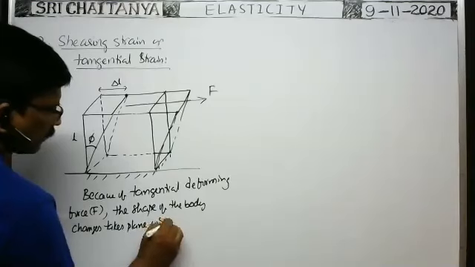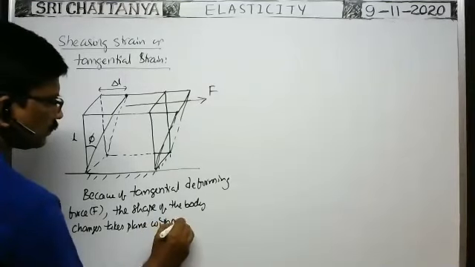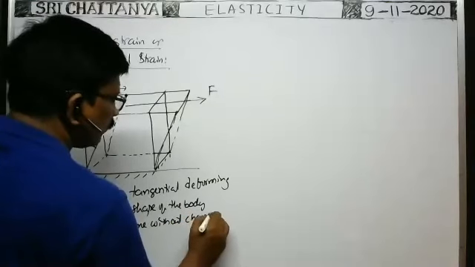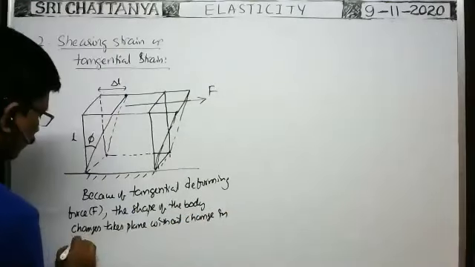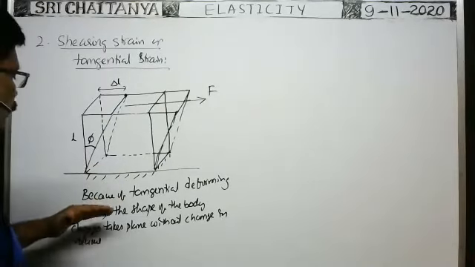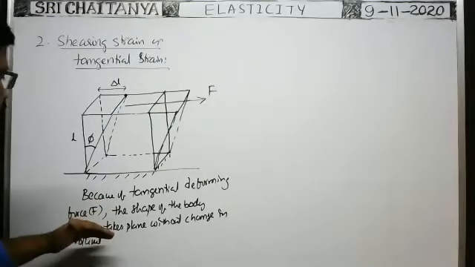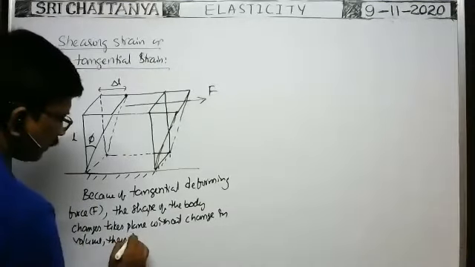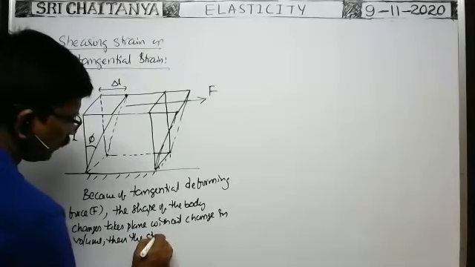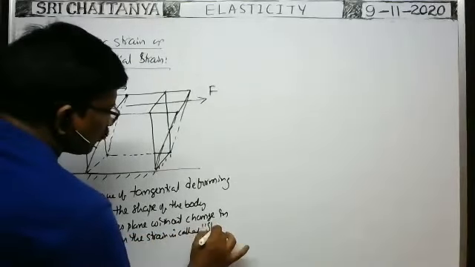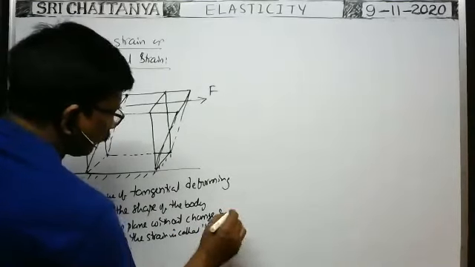Without changing the volume. Because of tangential deforming force, the shape of the body changes without changing the volume. Then the strain developed is called shearing strain or tangential strain.